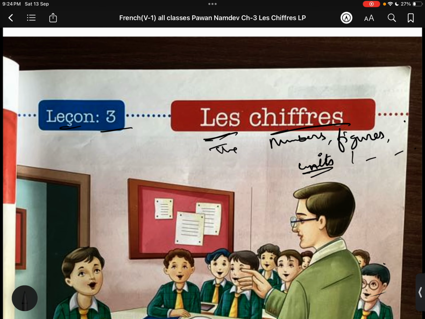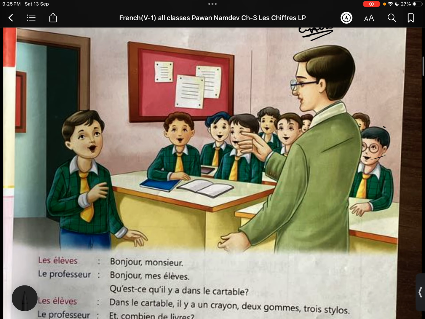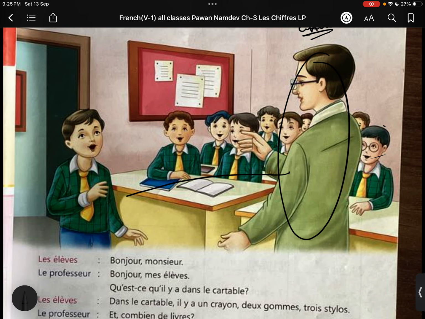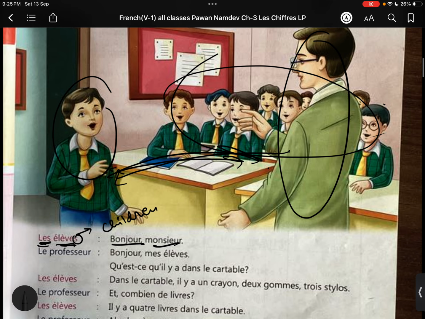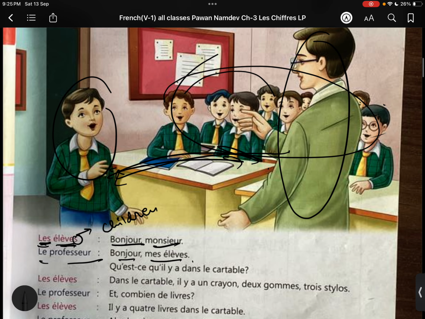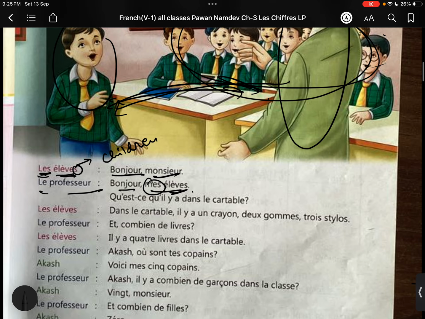Leçon 3, les chiffres. Now you can see a professor is there. He's talking with a student and there are some students also, right? So the enfants, enfants means children. It's a plural form with s, so it is children. If only enfant is there, it would be child. The plural, na? The children. Bonjour monsieur, he's saying good morning sir. The teacher is saying bonjour mes élèves. Now he is wishing them, okay, good morning my students, my children, basically.